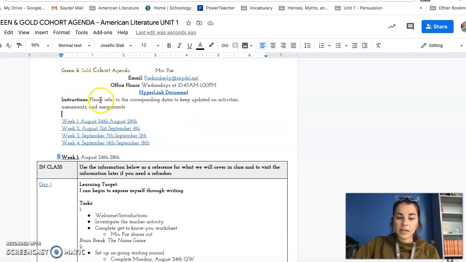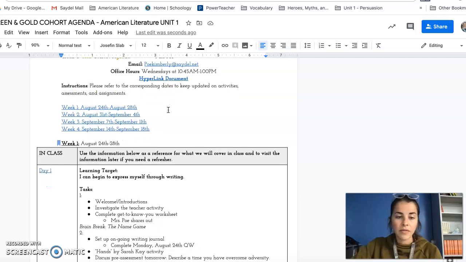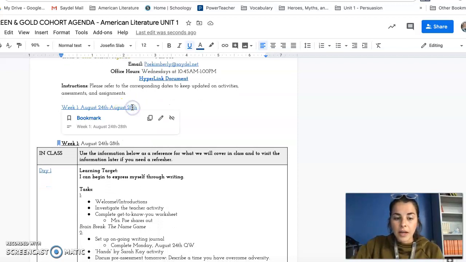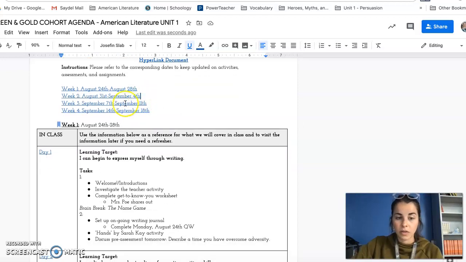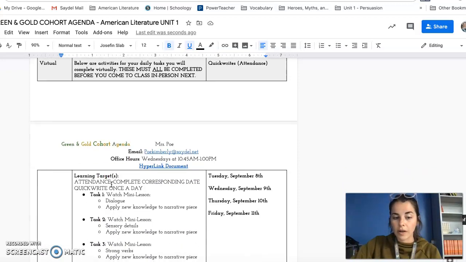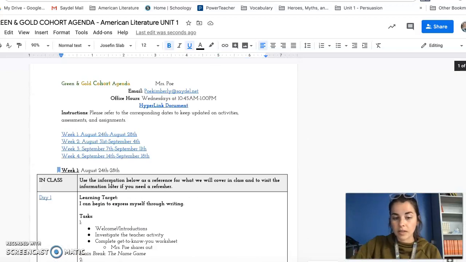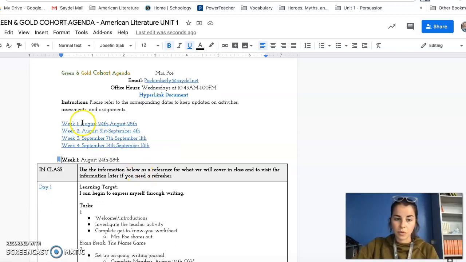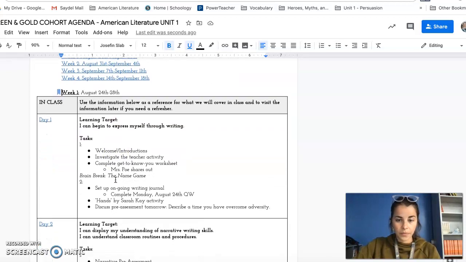You can see the instructions say please refer to the dates to keep updated on activities, assessments, and assignments. Easy enough. As you look through right here, these links are active links. So depending on the week you are on, for example, let's say it's September 8th and I need to go to that week, I would click on this. You just click on the bookmark and it will zoom you right down in the page where the information is needed for that week. So this week, obviously, we'll click here. We're already here. It's the first week of school, so we're focusing on August 24th through August 28th.